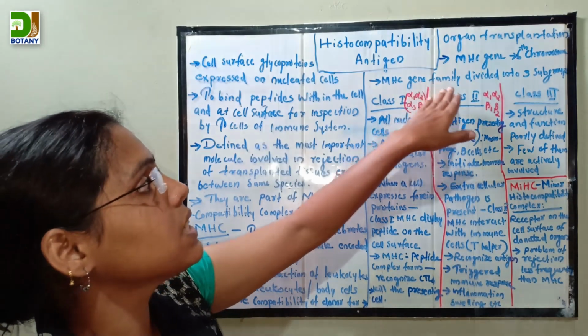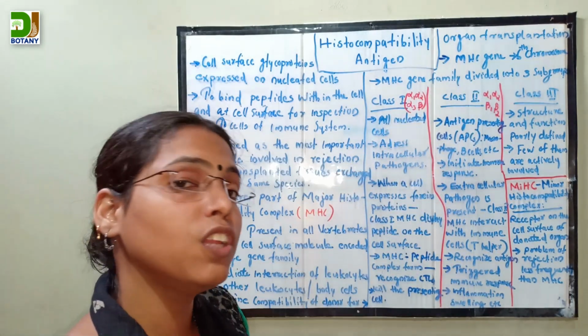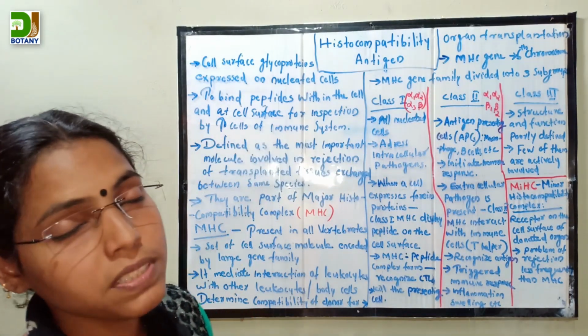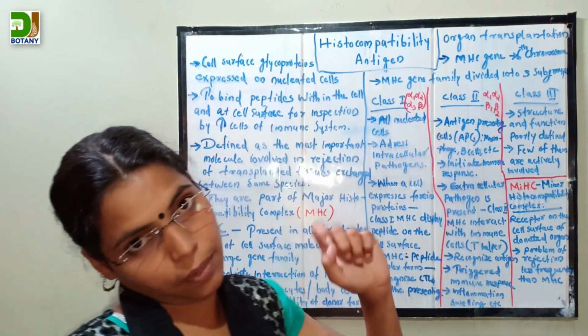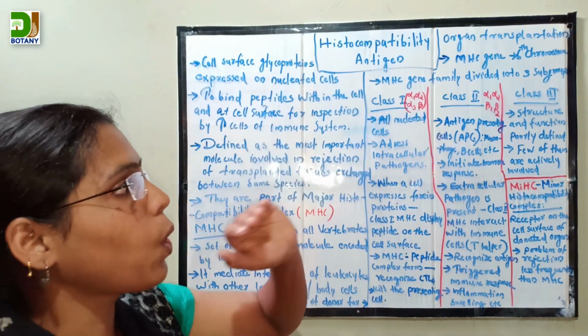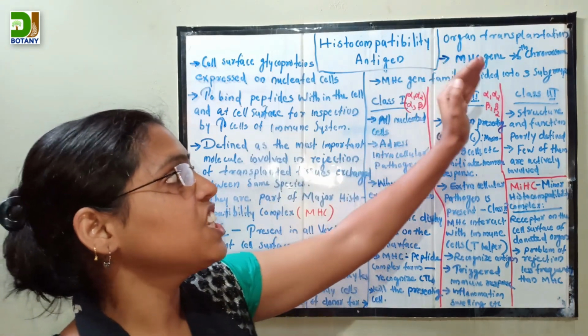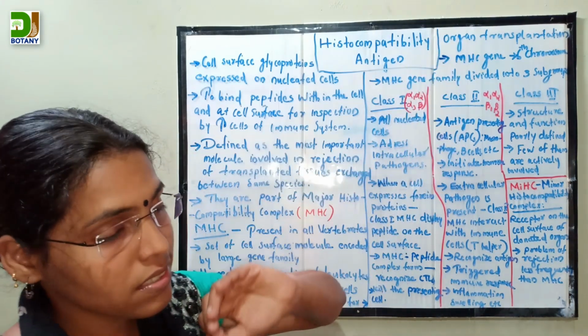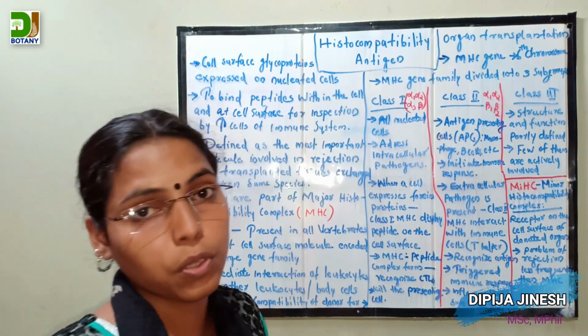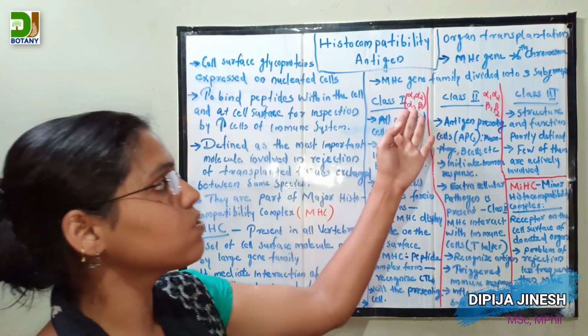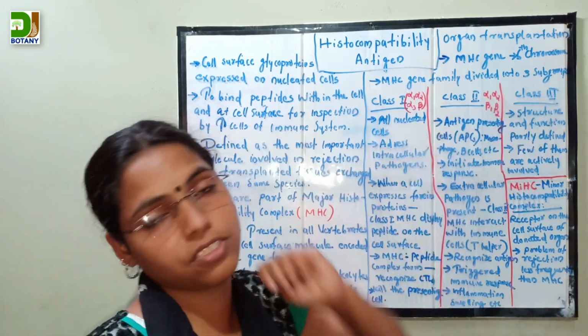The MHC gene family is divided into 3 subgroups: class 1, class 2 and class 3. So the major histocompatibility genes are present on the 6th chromosome and divided into 3 subfamilies.